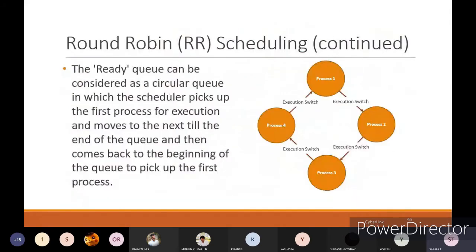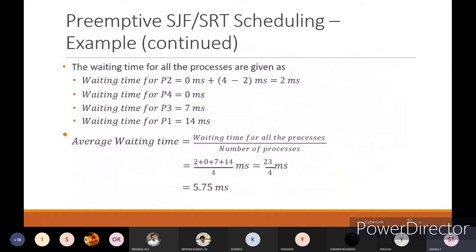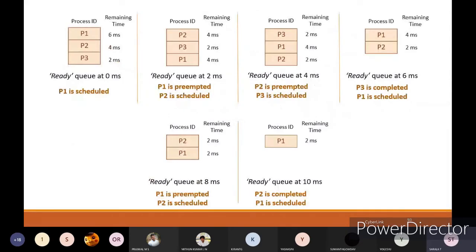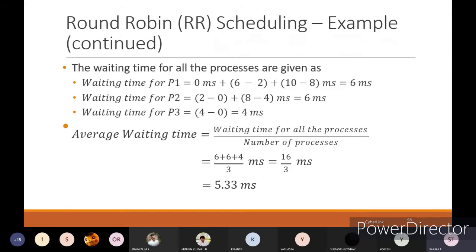Okay. Here in the previous one also you can see, in shortest time first, it is having the average waiting time of 5.75. Compared to round robin, the shortest time first is taking too much time to execute, and the average waiting time is more there. Average waiting time should always be less whenever you are executing any process.